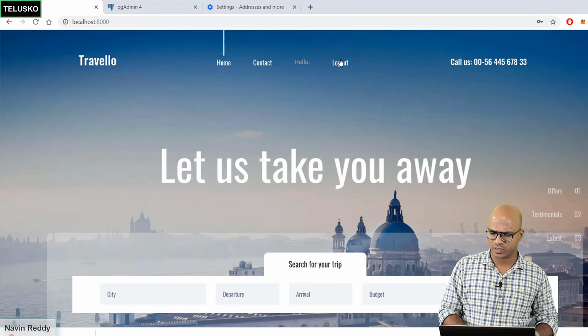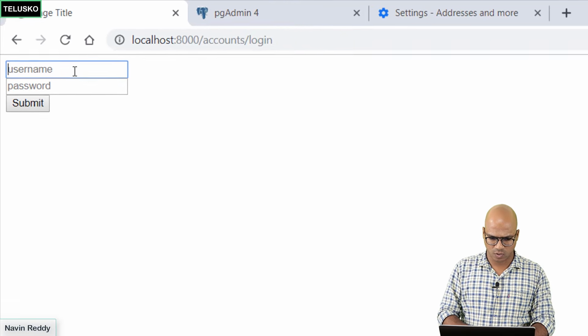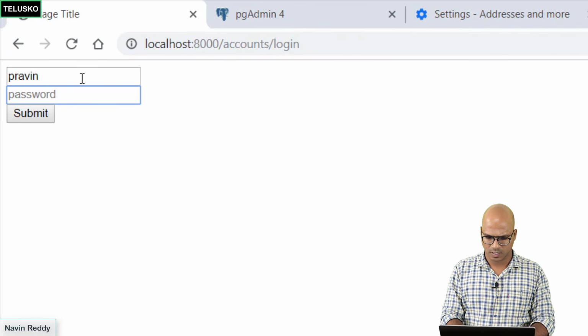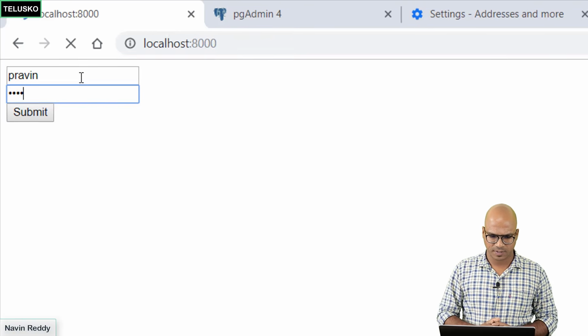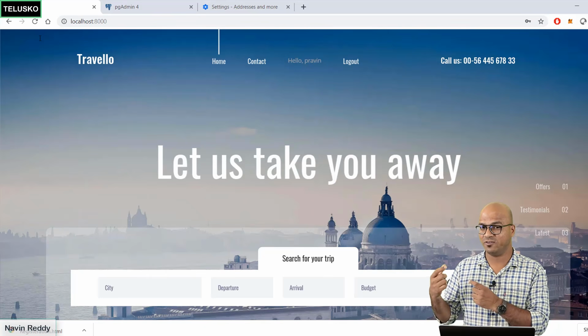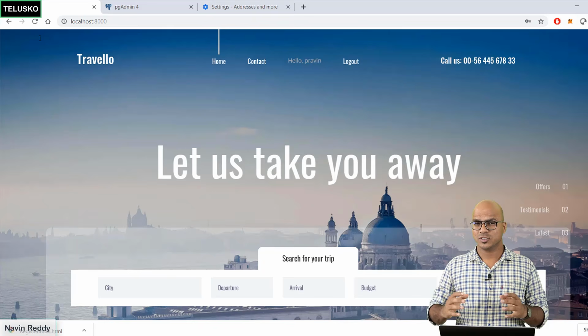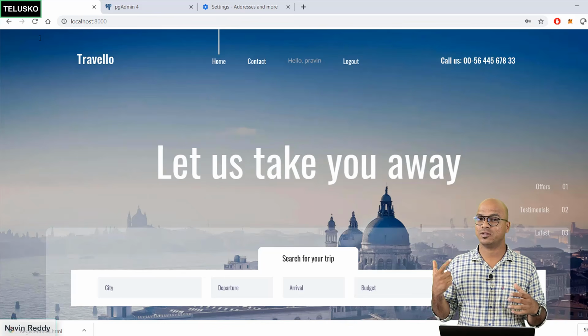Maybe the data is not stored in the database properly. Let's go back. Let's use a different account which will work properly. I will say Praveen, submit, and you can see we got hello Praveen. So maybe my name is not stored in the first name section of the database, but Praveen and Badresh are working. So that's how you can simply have login, registration, and logout.